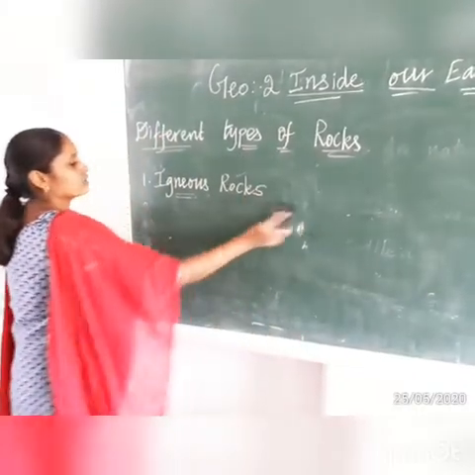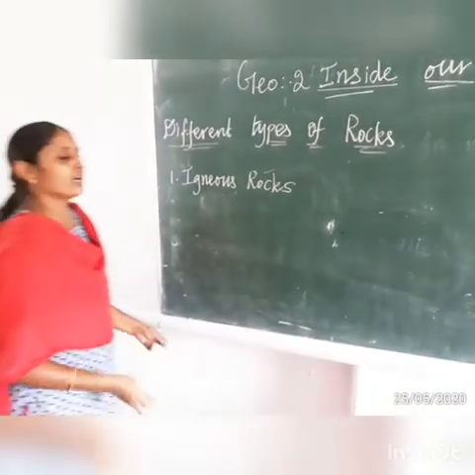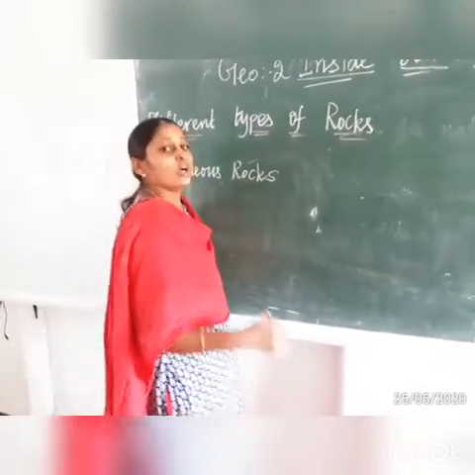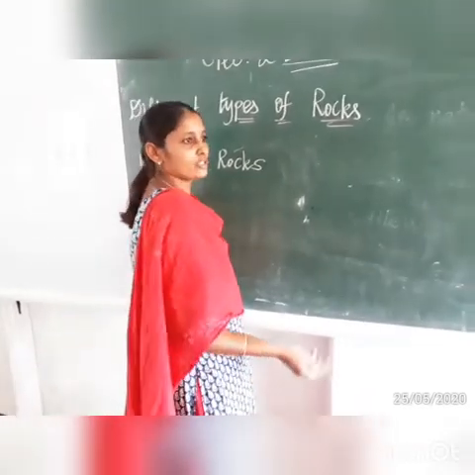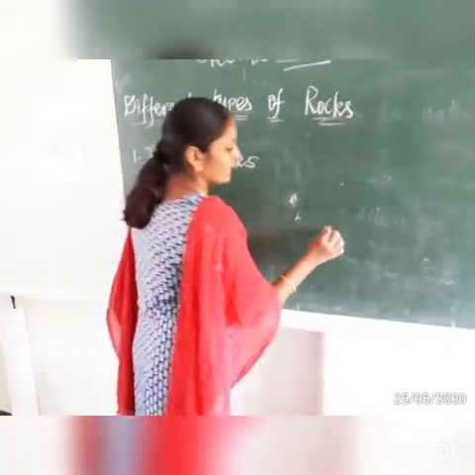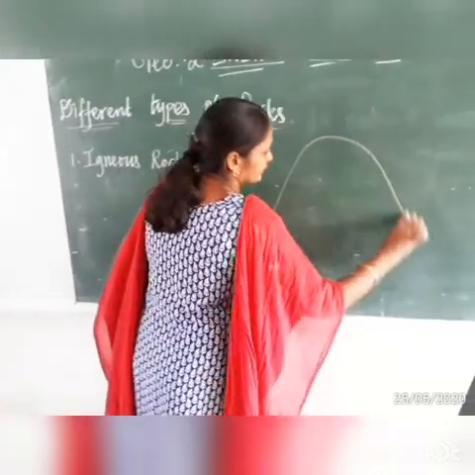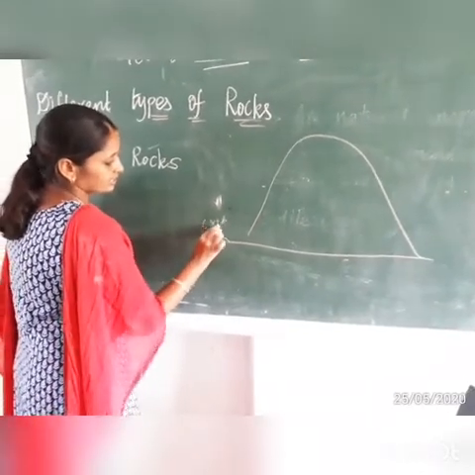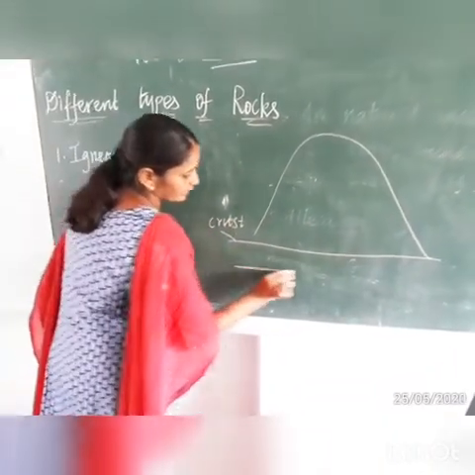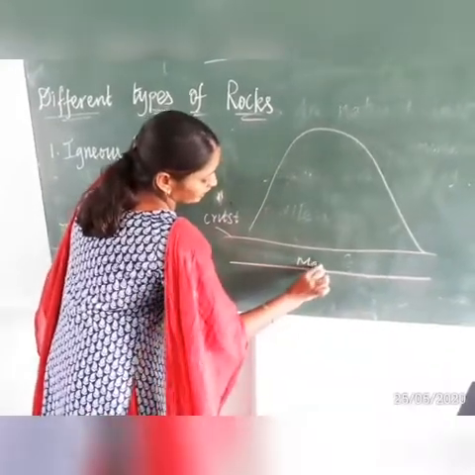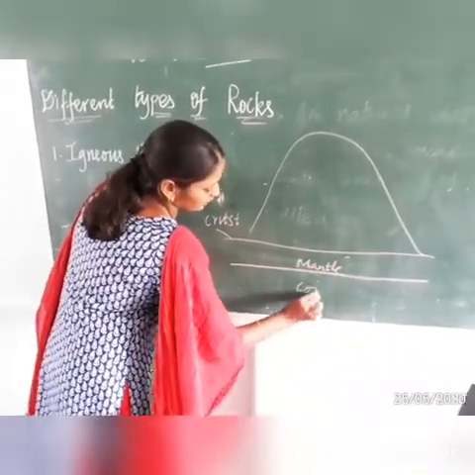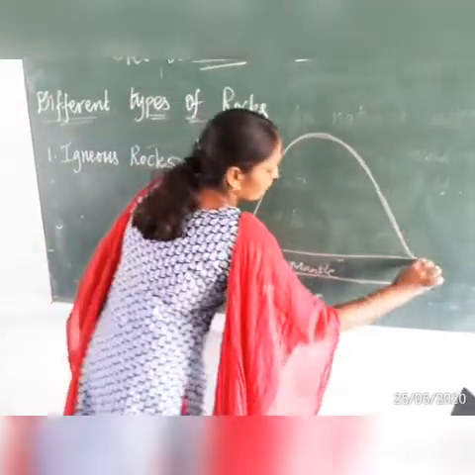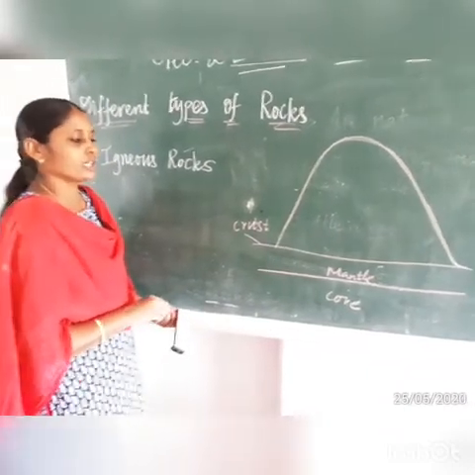How igneous rock is formed: in the next lesson we are going to discuss volcanoes and movements of the earth. Maybe in your lower class also you studied about volcanoes. A volcano is present in our earth's crust. Suppose this is the earth, this is called the crust, and the second layer is the mantle.